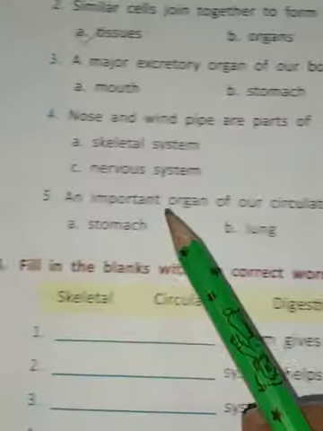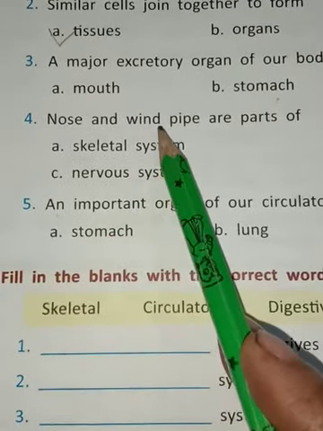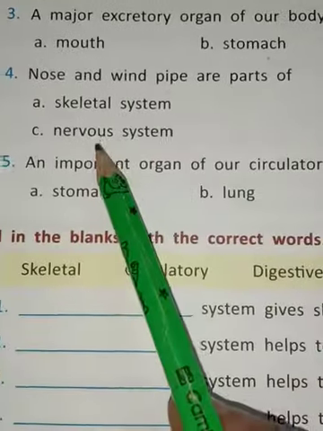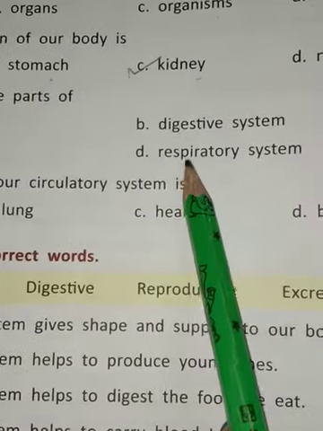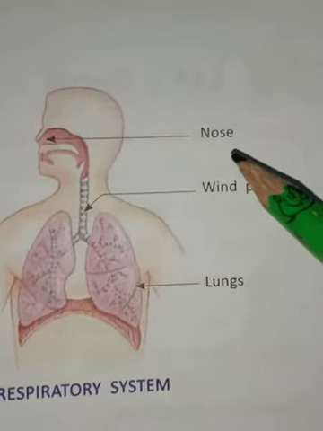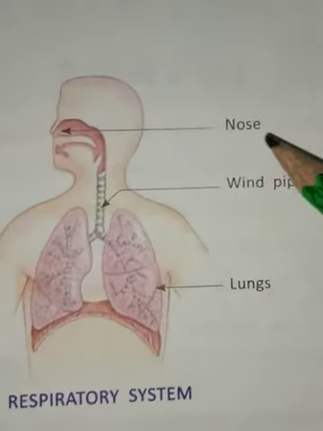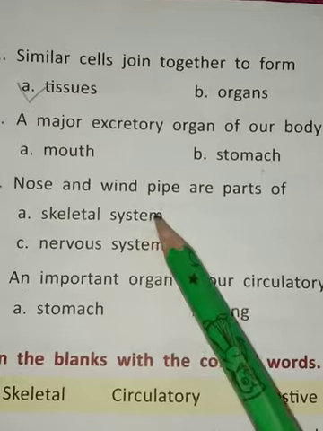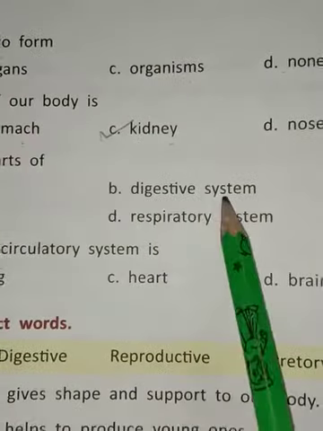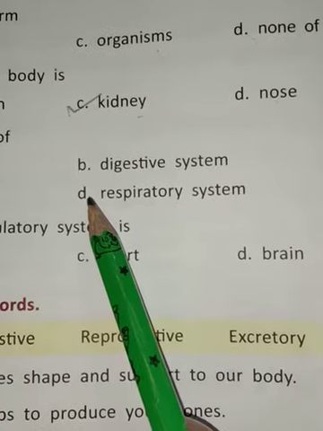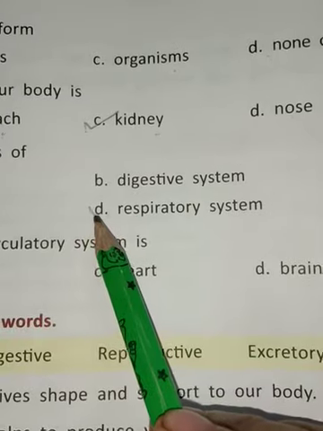Okay, now clear. Fourth, nose and windpipe are parts of, options: A, skeletal system, B, digestive system, C, nervous system, and D, respiratory system. Student, you know very well, respiratory system consists of nose, windpipe, and lungs. So A, skeletal system, B, digestive system, C, nervous system are wrong. Now correct answer is option D, respiratory system.